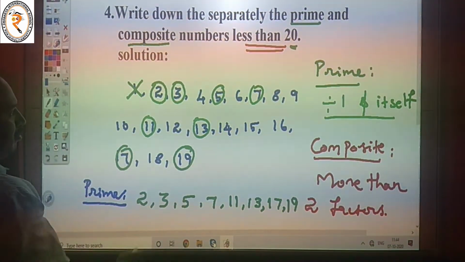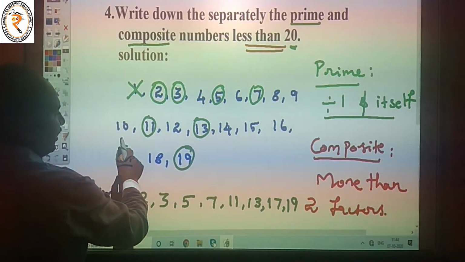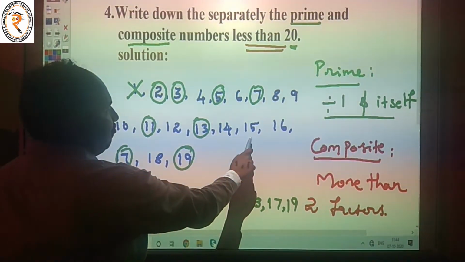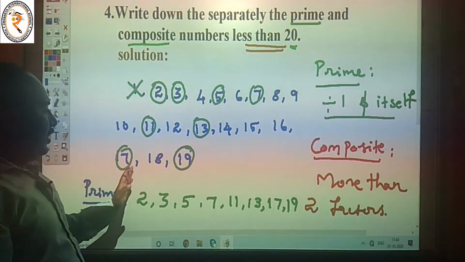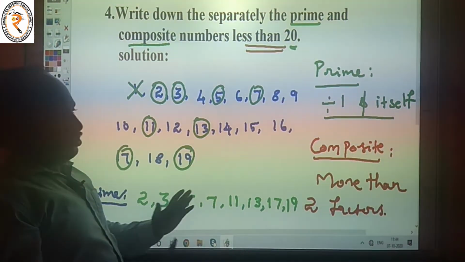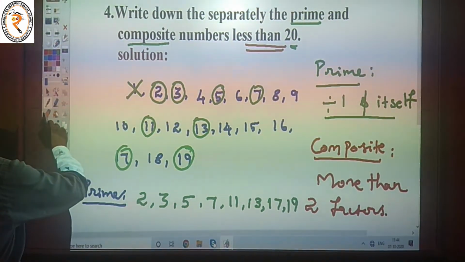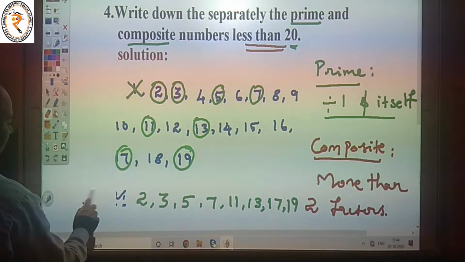The next one, composite numbers. The remaining numbers are 4, 6, 8, 9, 10, 12, 14, 15, 16, 18. These are called composite numbers because composite means more than 2 factors.